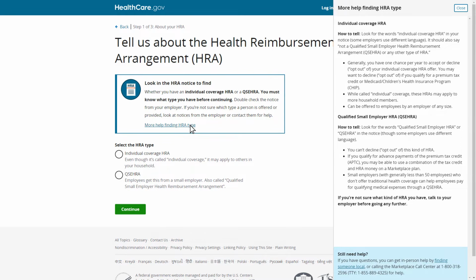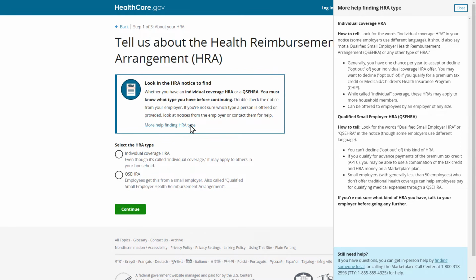From the information that displays in the help drawer, Tom sees that he should review the notice from his employer for certain key terms to determine which type of HRA he has been offered. Tom sees a statement that there are different kinds of HRAs, including a qualified small employer health reimbursement arrangement, and the HRA being offered to him is an individual coverage HRA.